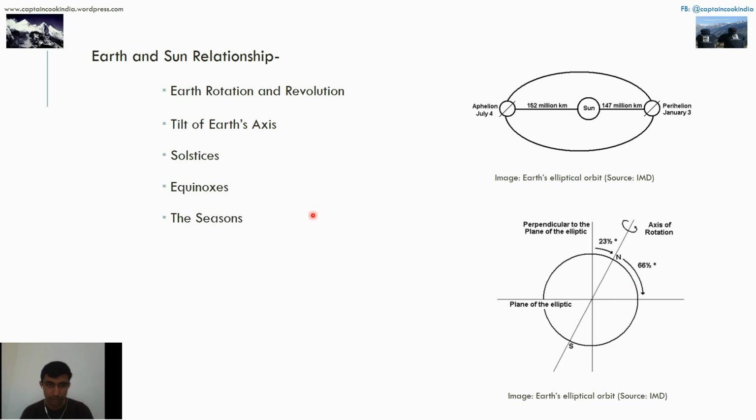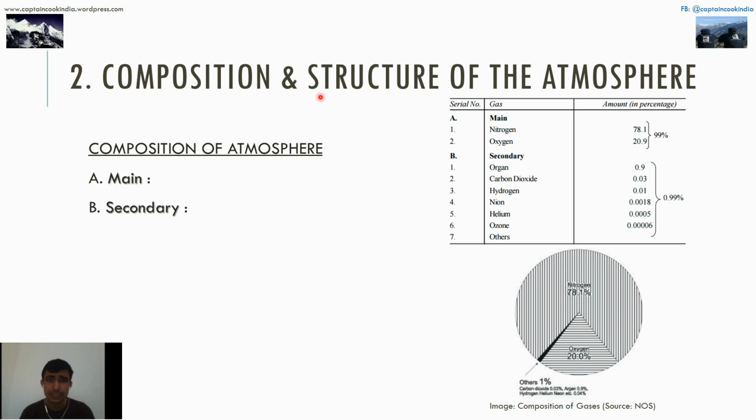The composition and the structure of the atmosphere, guys. The composition of the atmosphere is due to two main gases, which include nitrogen and oxygen along with the quantity. And the secondary gases include argon, carbon dioxide, hydrogen, neon, helium, ozone, and others. Guys, these two make up 99% and the rest are almost 1%. This diagram shows it similarly as a pie.